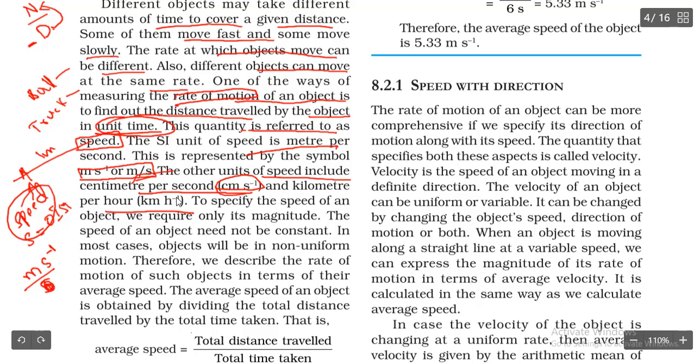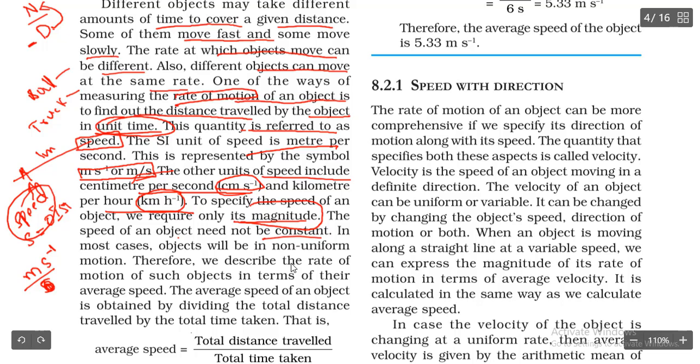If it is in kilometer, it will be kilometer per hour. To specify the speed of an object, we require only its magnitude. So how do we say what the speed of an object is? Just by seeing its magnitude. The speed of an object need not be constant. It is not constant.